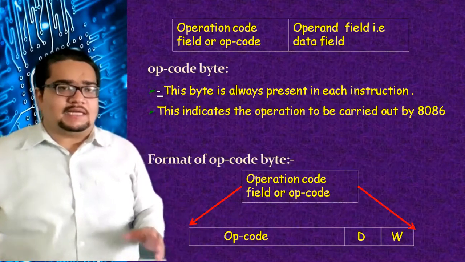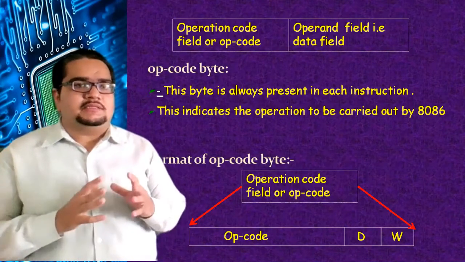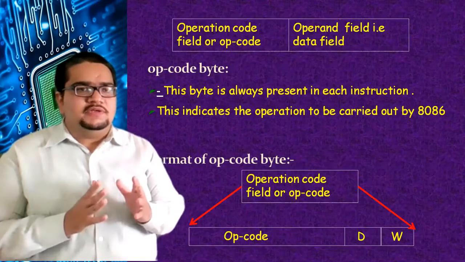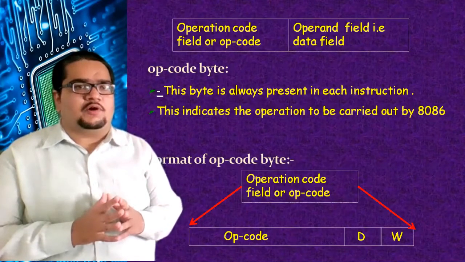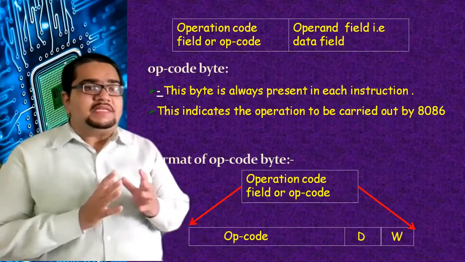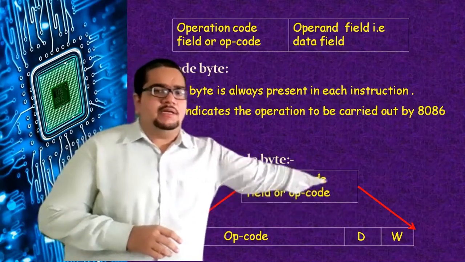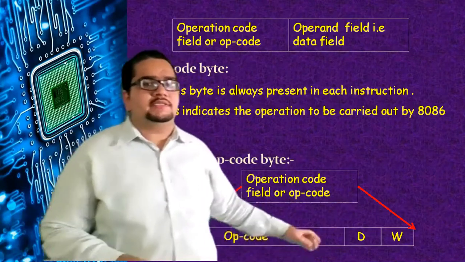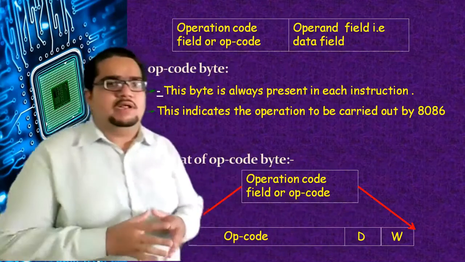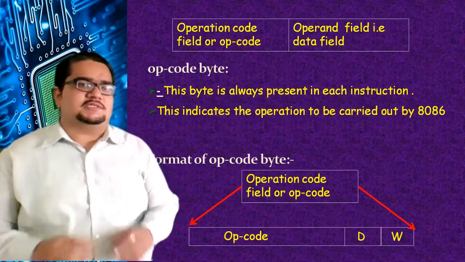As it is 1 byte, 8 bits are there, and those 8 bits are partitioned into 3 subfields: the opcode of the instruction, which is 6 bits long, followed by 1 bit D and 1 bit W. What is this 1 bit D and what is this 1 bit W? We will check in our next slide before going into the 6 general formats of instructions.